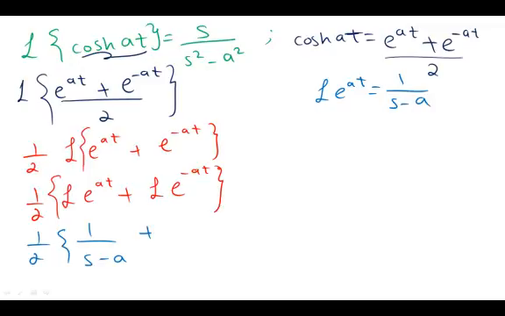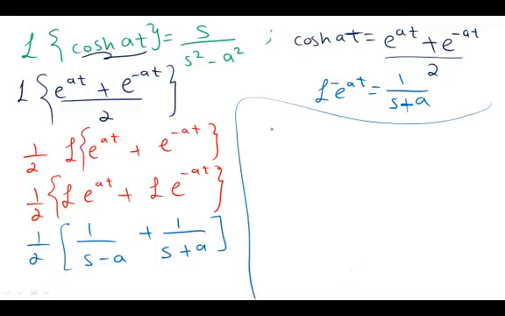Plus, again I'm going to use the same thing, but here take care that a is negative, so you'll have another negative here. Two negatives together will make it positive, so this will be 1 over s plus a. Okay, I hope here you understood what I did. Minus a, here the formula was saying it's a minus, but if you have a minus a here, minus with minus will give you positive a.